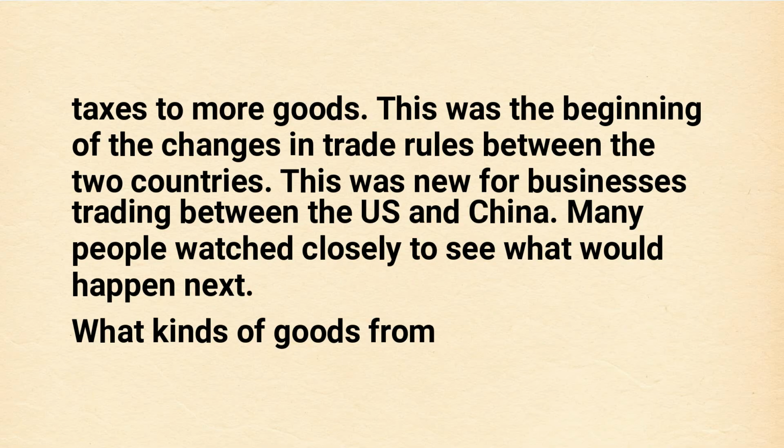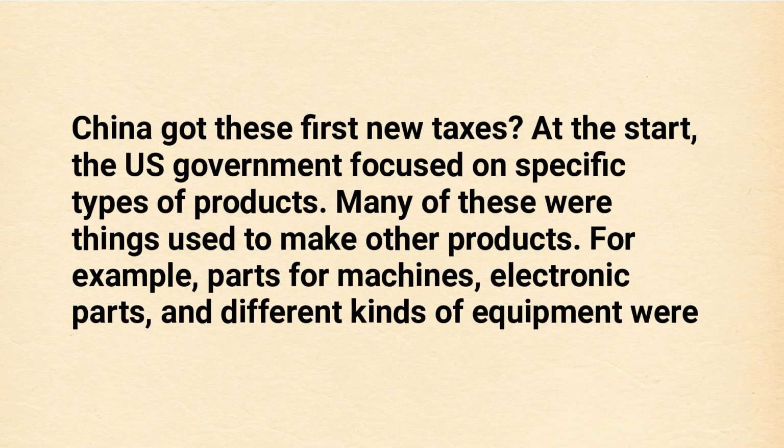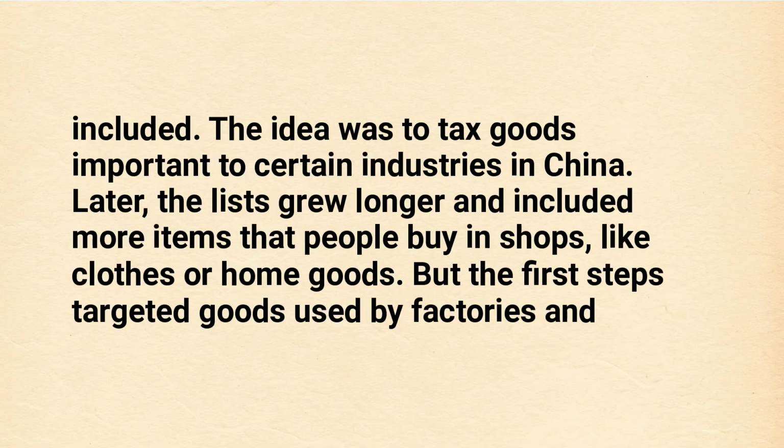What kinds of goods from China got these first new taxes? At the start, the U.S. government focused on specific types of products. Many of these were things used to make other products. For example, parts for machines, electronic parts, and different kinds of equipment were included. The idea was to tax goods important to certain industries in China.